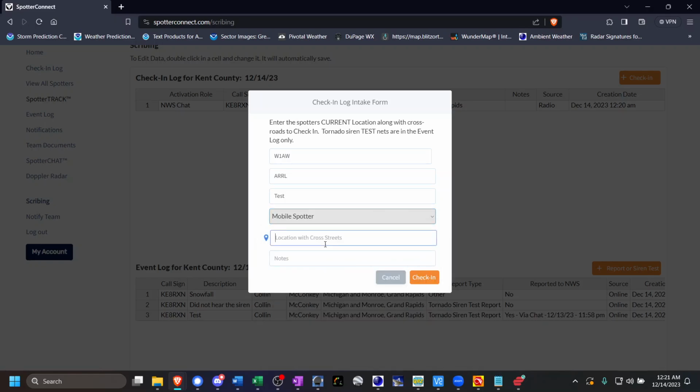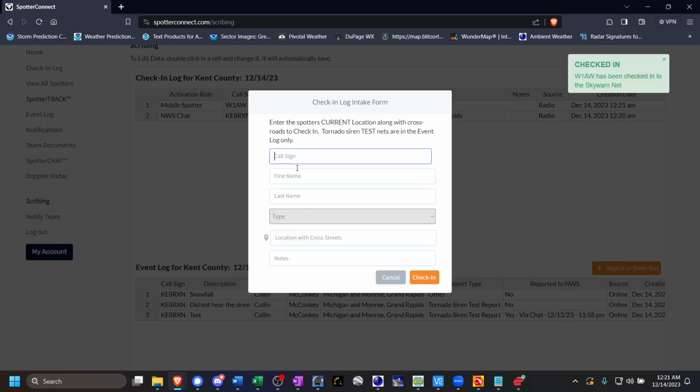In this particular example, I'm just putting in sample data. I've entered in Whiskey 1 Alpha Whiskey, ARRL test. For location, I just put in Yellow Brick Road. It's just a test. I just threw that in there randomly and randomly designated this test report as a mobile spotter.